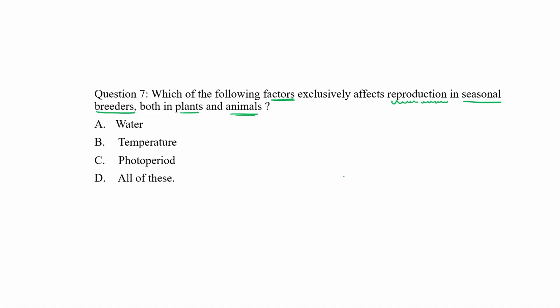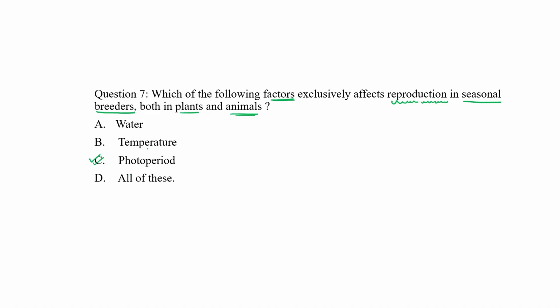Which of the following factors exclusively affect reproduction in seasonal breeders, both in plants and animals? Is this water? No. Is this temperature? No. Is this photoperiod? Yes. All of these? No.